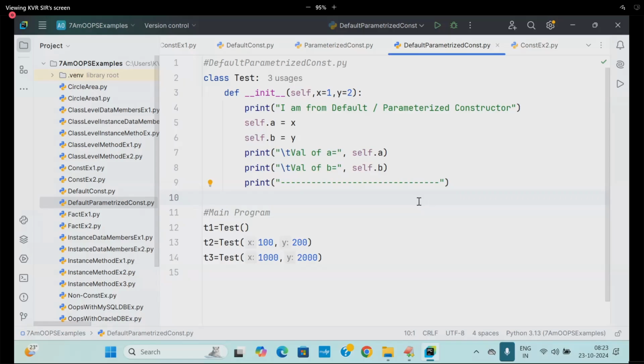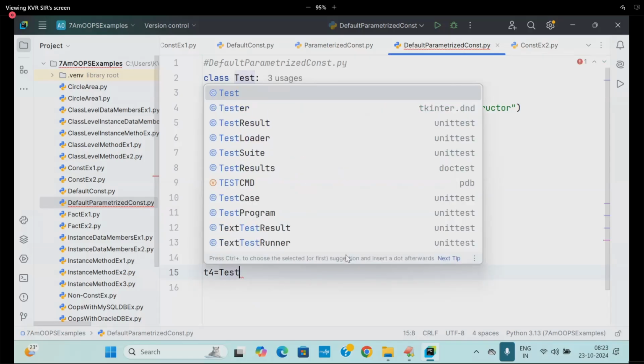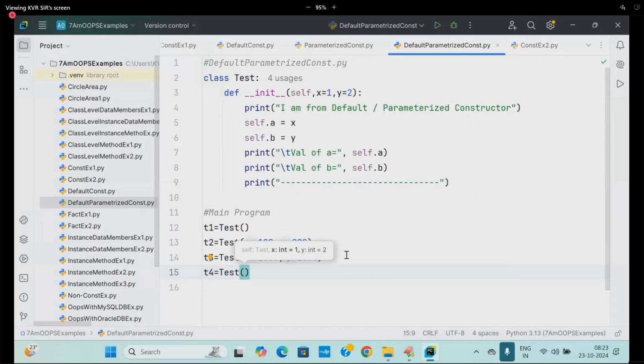Did you understand here? So next, T4 is equal to Test of only a single value I am passing. What is the value I am passing? 10. I am passing only 10. This 10 will go to where? X. Y is containing still what? That is a single parameter also I am passing.